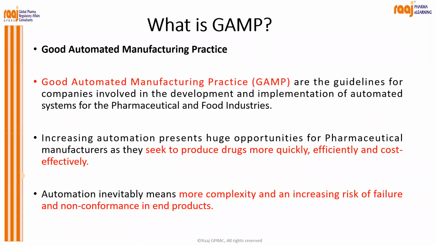And that's why we are using advanced research and advanced technology, and as you go to an advanced level, the problem that will arise is how much sophistication you want. So that much validation, that much risk is also involved, and that's how we have to follow this good automated manufacturing practice. Automation inevitably means more complexity and an increasing risk of failure and non-conformance in the end product.